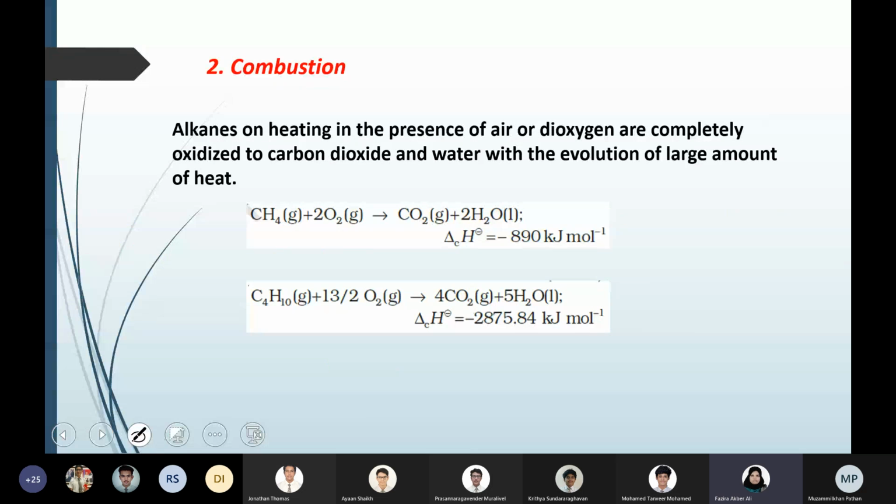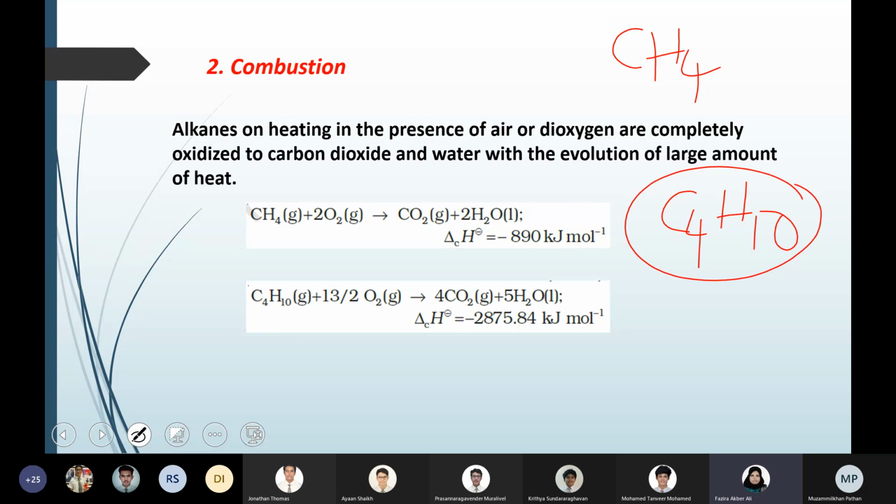The next reaction is combustion. That is one of the easiest examples you can remember for alkanes, because we know that methane and butane, C4H10, are used as fuel. Butane is part of your cooking gas, and hexane, heptane, octane are part of petrol, diesel, kerosene. So all these alkanes are used as fuels in our everyday life. Without the energy from these fuels, our day is incomplete. We come to school or eat something by using energy like cooking gas, which is basically butane.